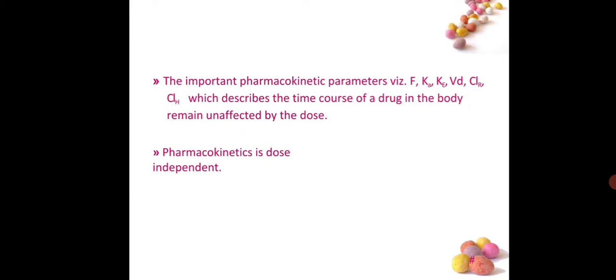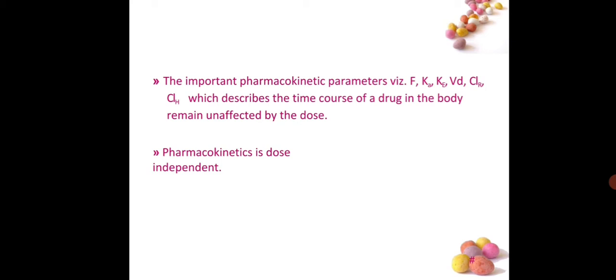The important pharmacokinetic parameters are F, that is bioavailability, Ka, Ke, that are absorption rates, Vd, volume of distribution, CLR, renal clearance, CLH, hepatic clearance, which describe the time course of a drug in the body, which is unaffected by the dose.